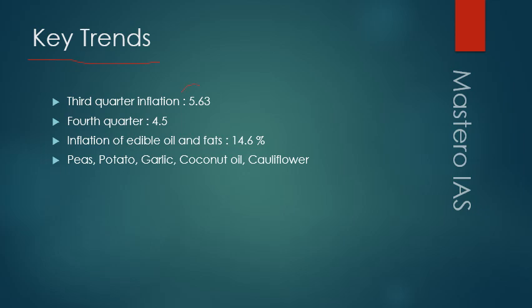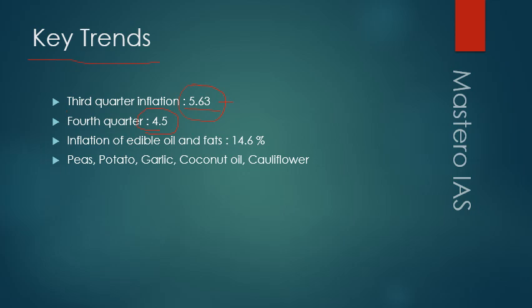So in the third quarter, the overall average inflation is around 5.63%, which is as expected by the RBI inflation forecasting. Similarly, there is a chance that the consumer price index in the upcoming quarter will be around 4.5%.